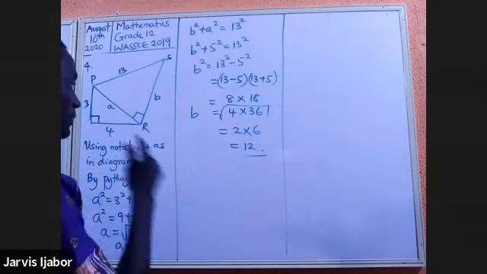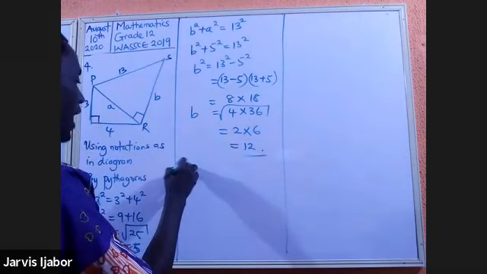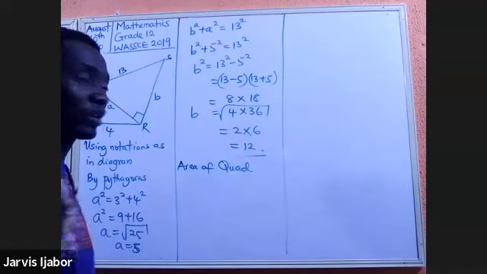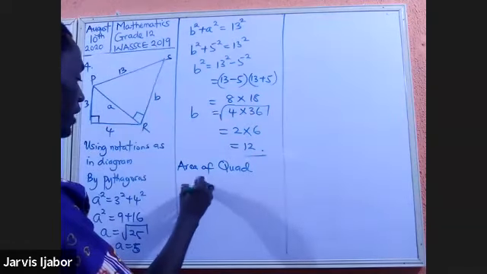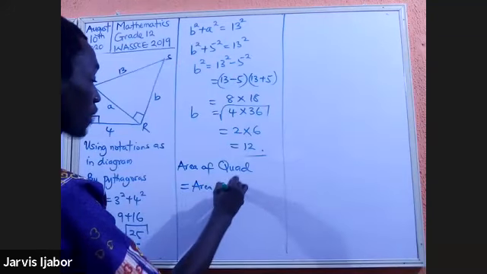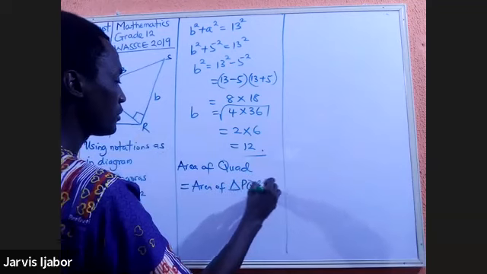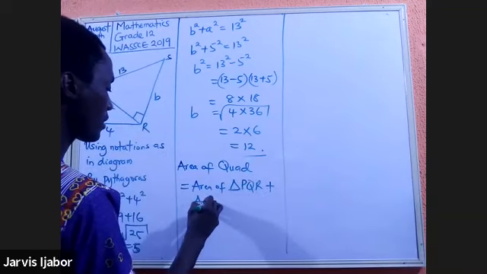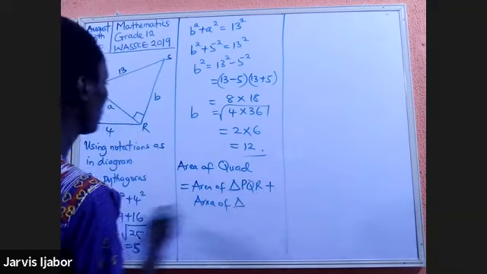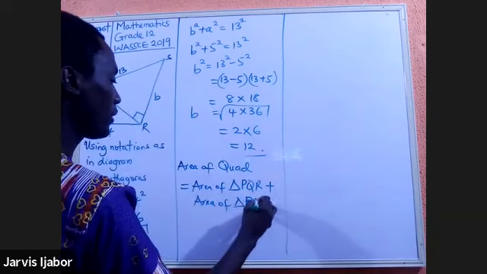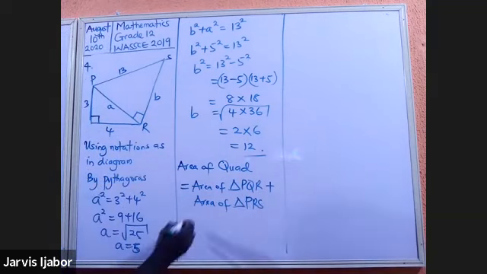So with that, the area of the quad. The short form of quadrilateral is quad. The area of the quad will be equal to the area of triangle PQR plus the area of triangle PRS.